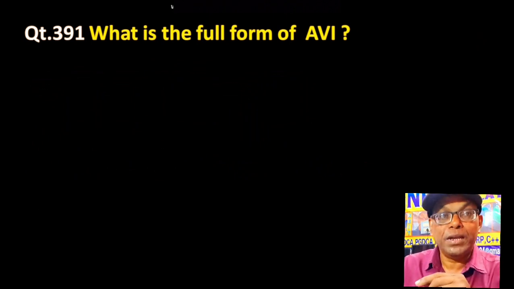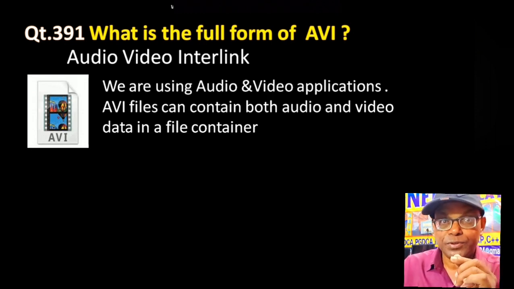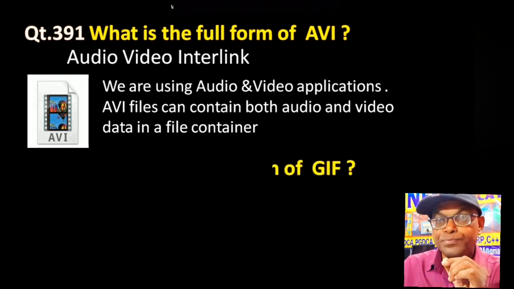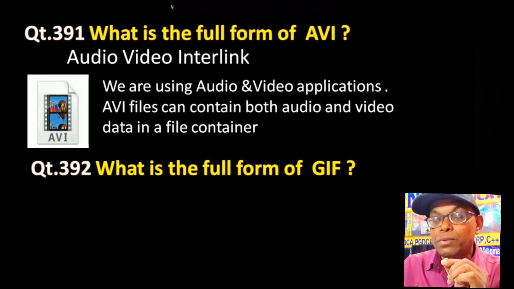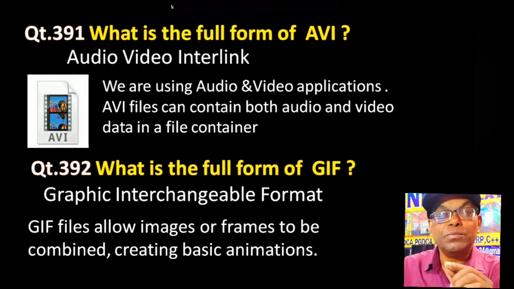What is the full form of AVI? Audio video interlink. Normally each and every one of us is using audio and video. AVI files can contain both audio and video data in a file container. So that is why it is called audio video interlink. What is the full form of GIF? Graphics interchangeable format. GIF files allow images or frames to be combined, creating basic animations. That is called graphics interchangeable format.